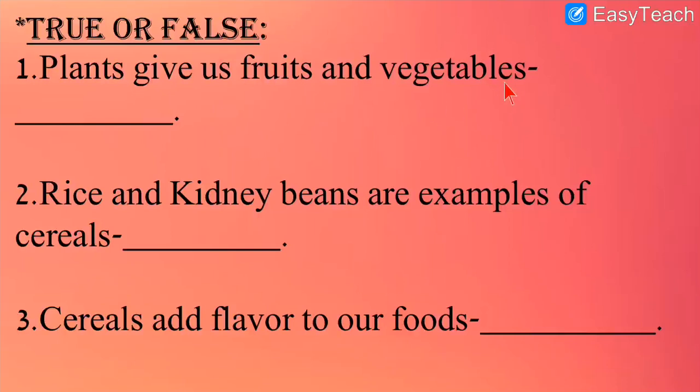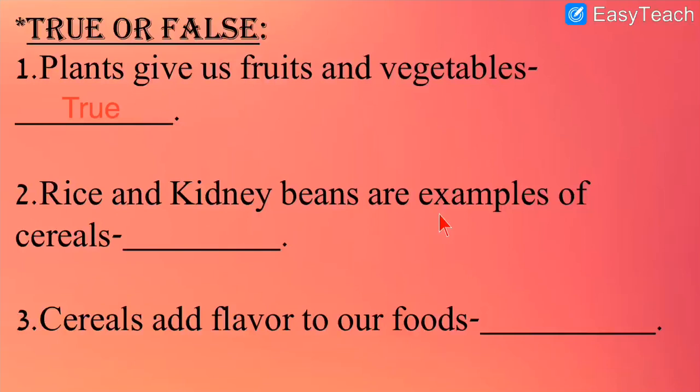Plants give us fruits and vegetables. Is it right? Do we get fruits and vegetables from plants? Yes, it is true. So let me write. What is the spelling? T-R-U-E, true. So I have written true over here. It is true that we get fruits and vegetables from plants.